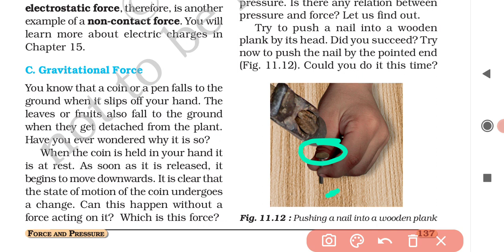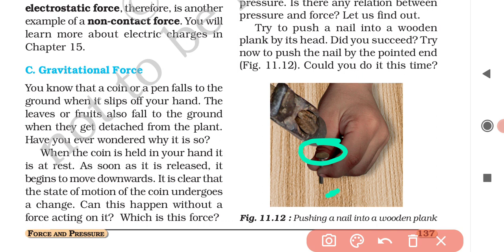So did you succeed? No. We cannot push the nail by its head, because the area of the head of the nail is large.